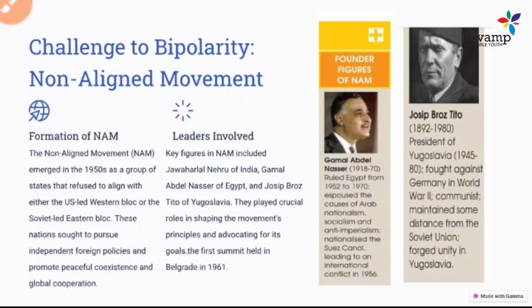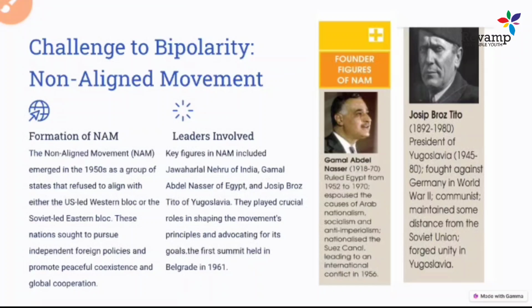Now let's come to the next slide, the challenge to bipolarity and the non-alignment movement. I hope you all studied the non-alignment movement in earlier classes. What is the non-alignment movement? It started because of the Cold War. The whole world was divided into two blocks, but some newly decolonized countries in Asia and Africa, and some small countries, did not want to join these two groups. They wanted to remain non-aligned. So this non-alignment led to the non-alignment movement.